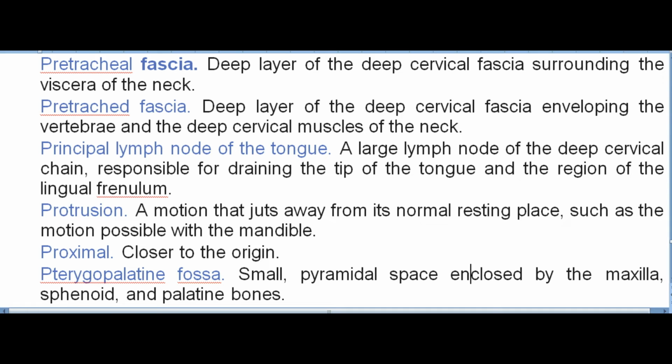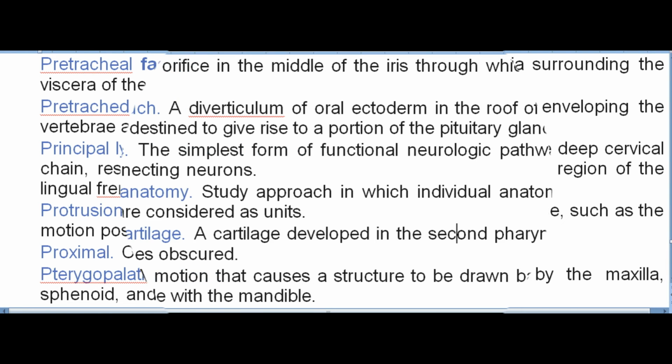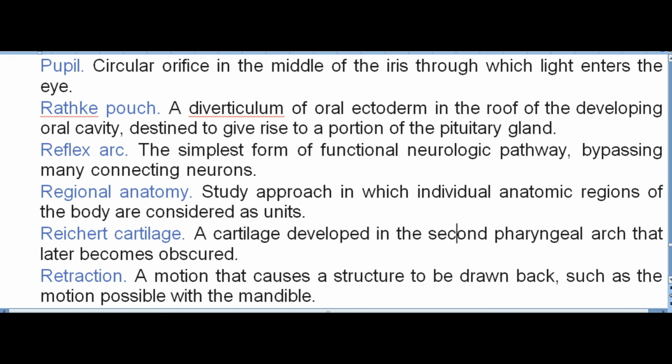Principal lymph node of the tongue. A large lymph node of the deep cervical chain, responsible for draining the tip of the tongue and the region of the lingual frenulum. Protrusion. A motion that juts away from its normal resting place, such as the motion possible with the mandible. Proximal. Closer to the origin. Pterygopalatine fossa. Small, pyramidal space enclosed by the maxilla, sphenoid, and palatine bones. Pupil. Circular orifice in the middle of the iris through which light enters the eye.